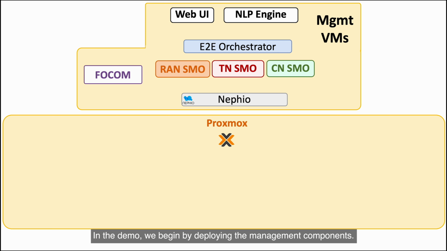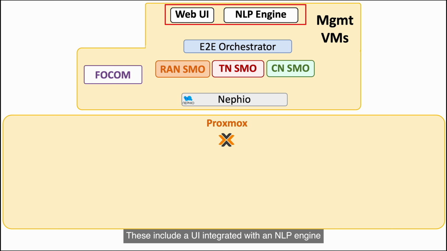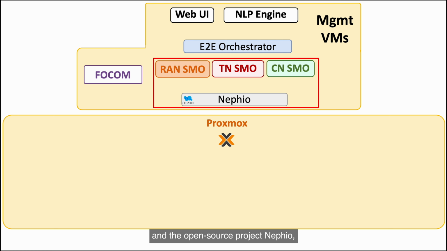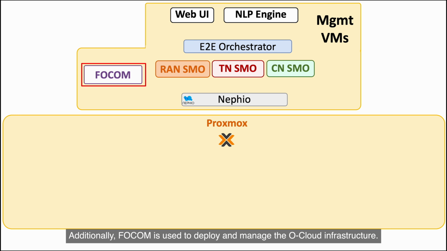In the demo, we begin by deploying the management components. These include a UI integrated with an NLP engine that allows users to submit high-level textual intents, an end-to-end orchestrator that coordinates SMOs across multiple domains, and the open-source project Nephio, which collaborates with the SMOs to deploy network functions. Additionally, FOCOM is used to deploy and manage the O-Cloud infrastructure.